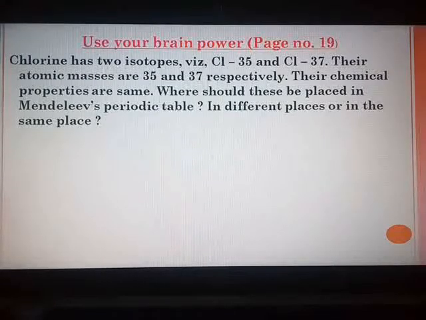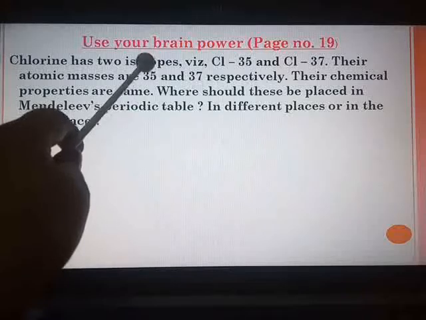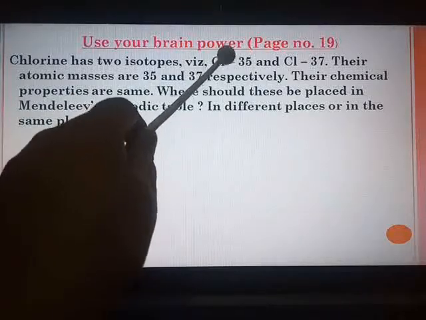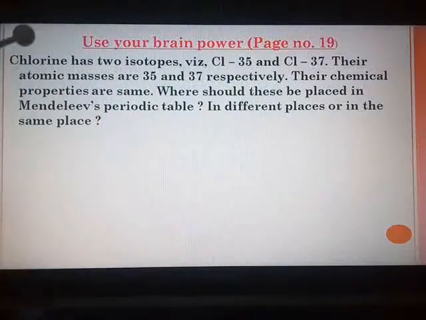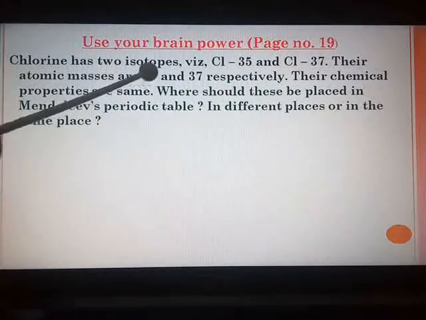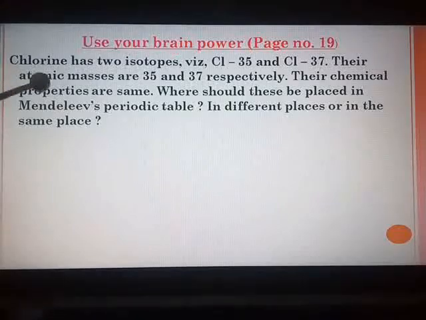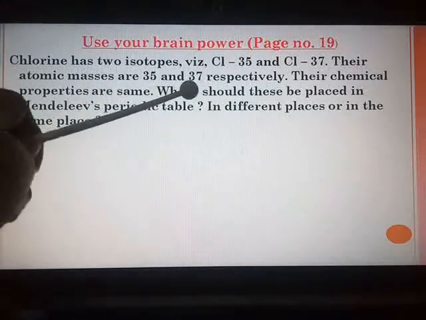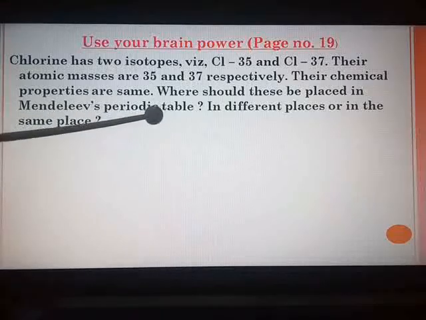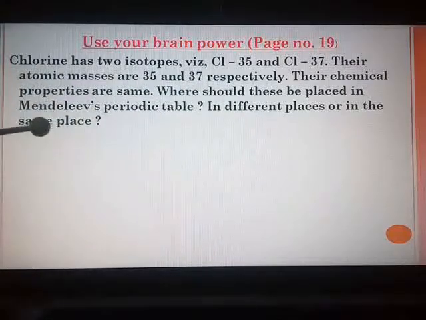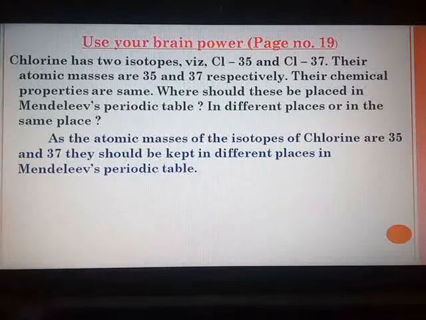The question says chlorine has two isotopes, chlorine 35 and chlorine 37. Their atomic masses are 35 and 37 respectively. Their chemical properties are same. Where should this be placed in Mendeleev's periodic table? That is, in different places or in the same place. Now chlorine, they have shown us two isotopes 35 and 37, their atomic masses. Chemical properties will be the same because chlorine is the same non-metal.